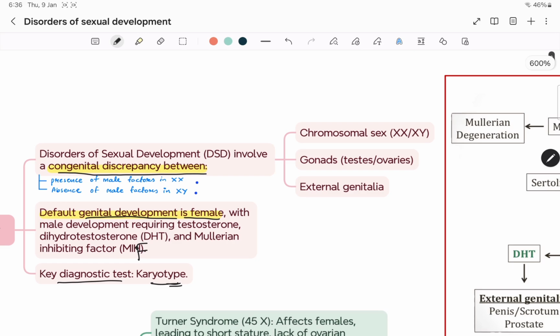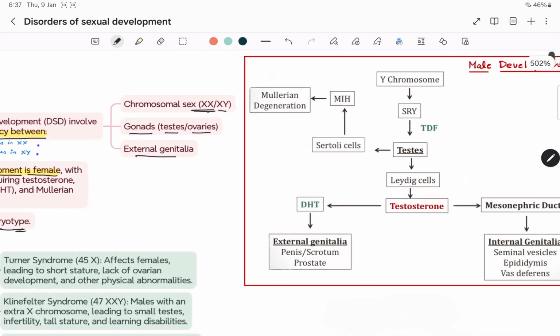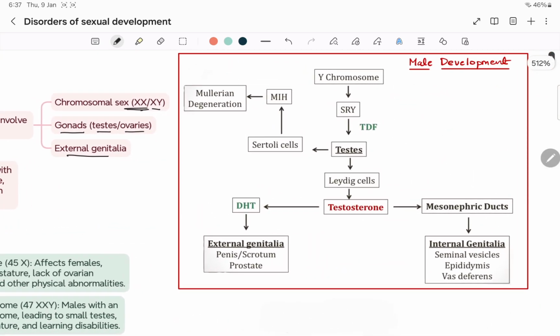So DSD involves chromosomal sex, that is abnormalities in XX or XY, the gonads, testes and ovaries, or maybe the external genitalia. Here again we will discuss that Mullerian degeneration is because of the Mullerian inhibiting factor.